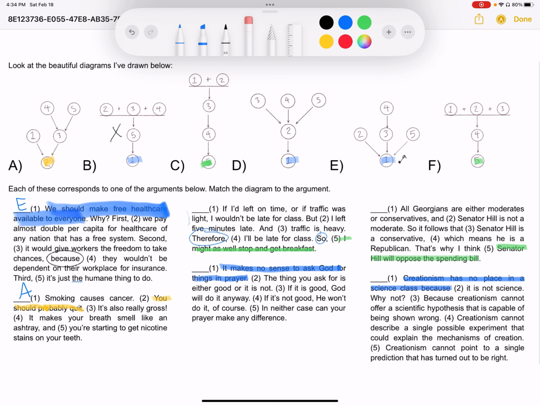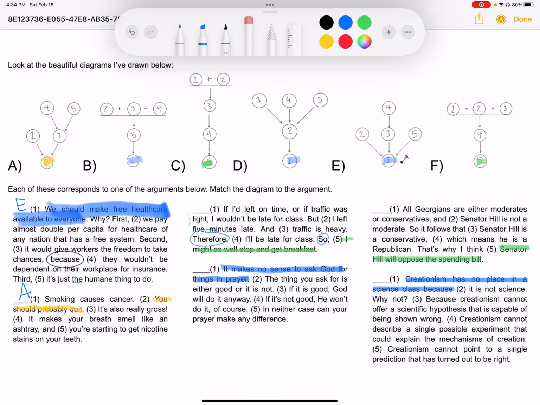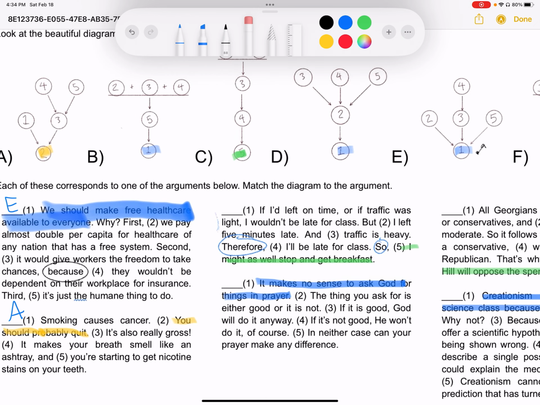So let's actually look at B, going from the top. The thing you ask for is either good or it's not. And if it's good, God will do it anyways. And if it's not good, he won't do it, of course. Those three ideas are being presented together as a reason to believe that in neither case can your prayer make any difference. Does that make sense?